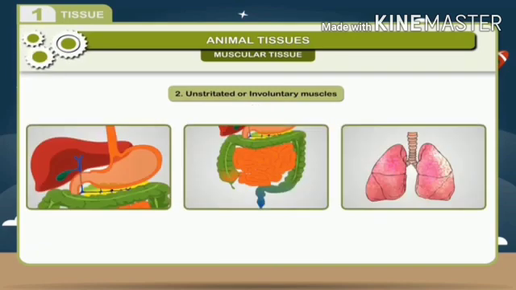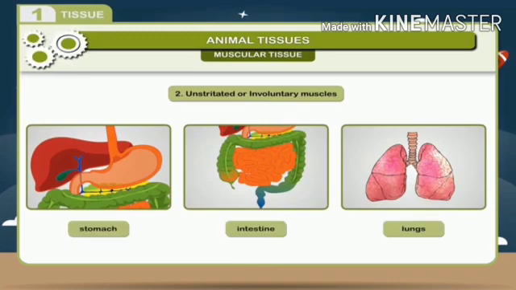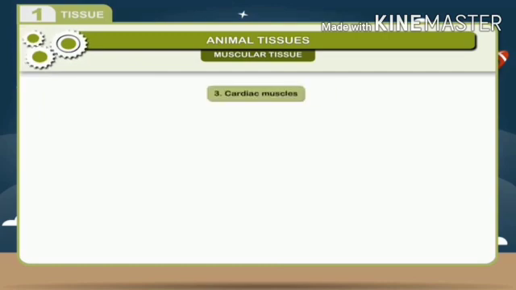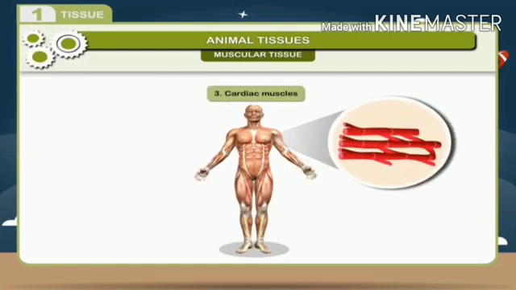They are found on the walls of the stomach, intestine, lungs, etc. These muscles help in breathing, digestion, and other activities. They are not in our control and are therefore called involuntary muscles. 3. Cardiac muscles.